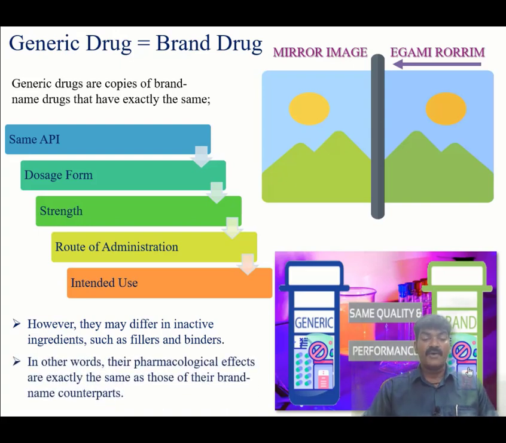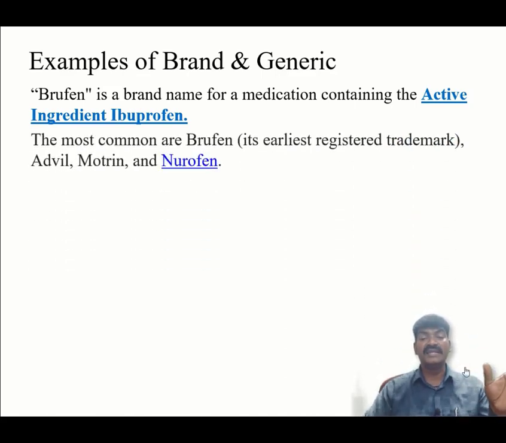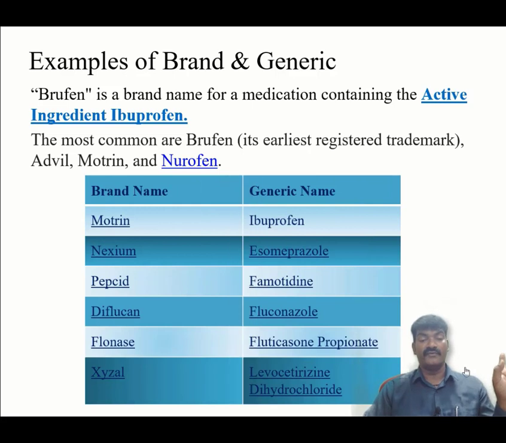In other words, their pharmacological effects are the same as those of brand name counterparts. Pharmacological effect, this pharmacology I have explained in chapter number 1. So here I have chosen a very common name, as most of us are aware, Brufen. Brufen is a brand name for a medication containing the active pharmaceutical ingredient ibuprofen. The most common are Brufen, its earlier registered trademark in the name of Advil, Motrin and Nurofen.